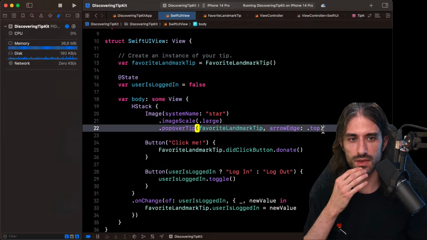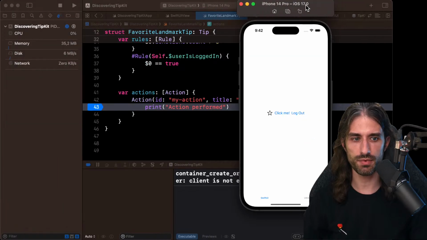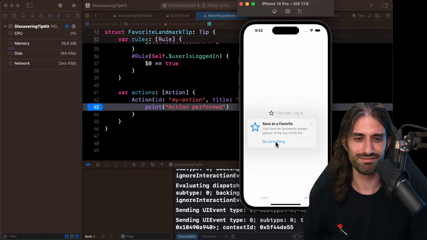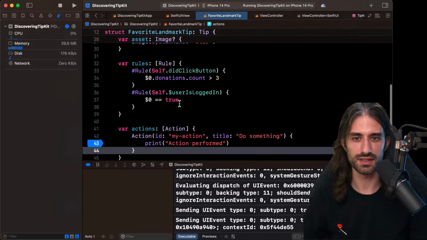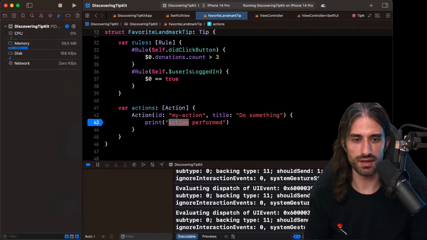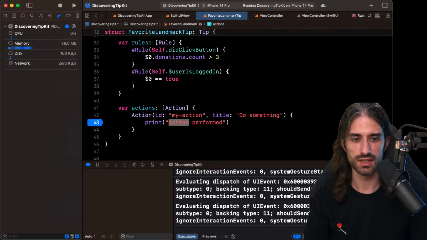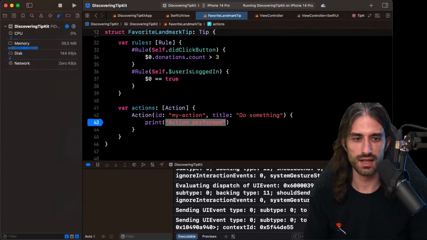So you know what? I'm gonna remove this code and let's see if now we enter the breakpoint. Let's see. No. I'm so sad. I really thought that this was going to be what I was looking for, but no. Okay, and yeah, there was no action performed printed to the console. I'm looking to see if there is action performed. No. Okay, that sucks a bit.